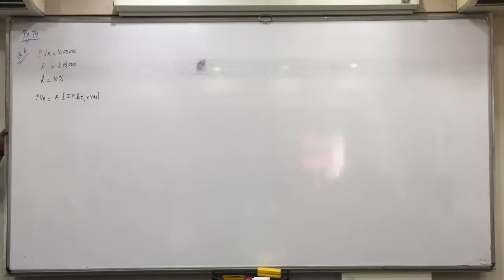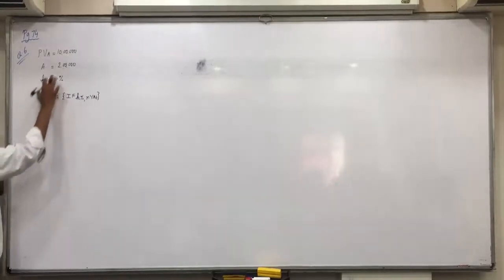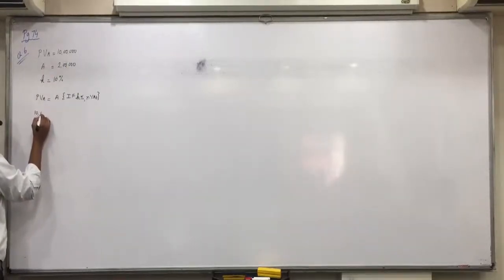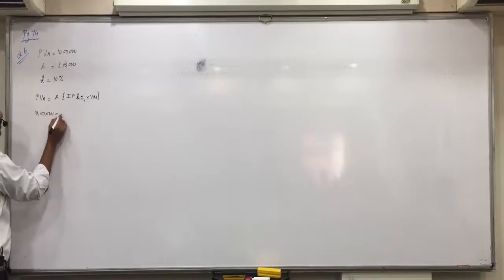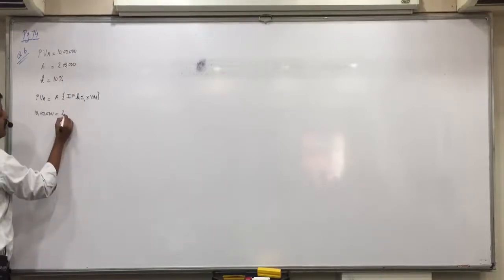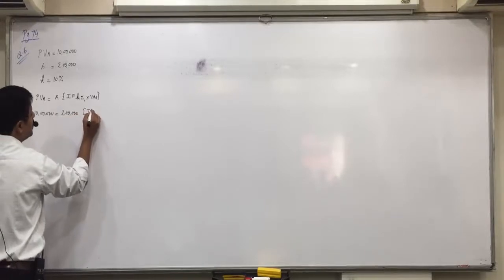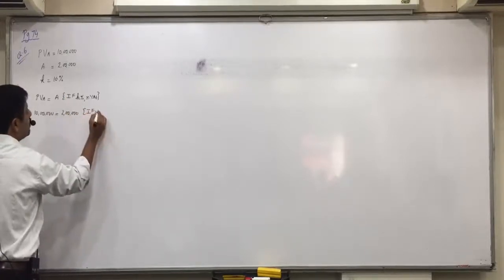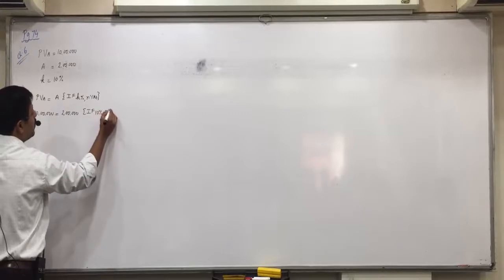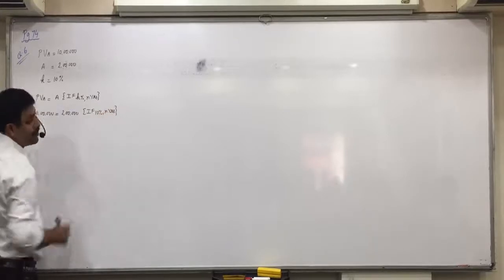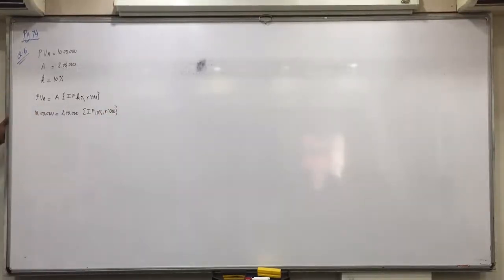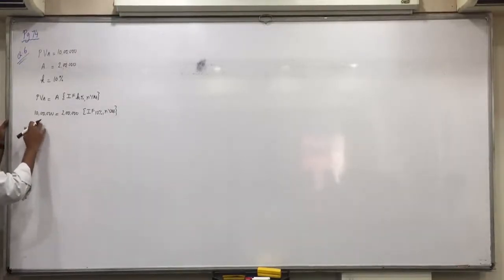Any confusion with this? Now what is the present value of annuity given to you? So left side we will take 10 lakhs. Right side, what is the annual amount given to you? 2 lakhs. So A we will take 2 lakhs into interest factor. K is 10% and N is what we will find, number of years. Any confusions up here?